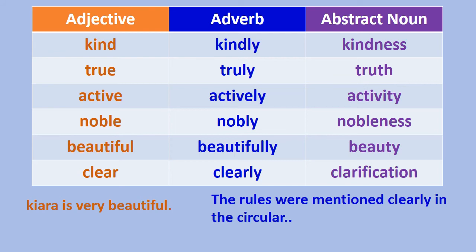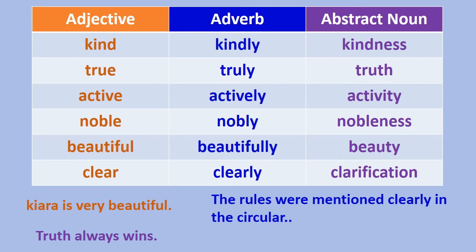A sentence with truth. Truth always wins. What always wins? Truth. Truth is a noun and we know it is an abstract noun. Like this, you can transform a word that is an adjective into an adverb into an abstract noun, and vice versa. So practice that also.